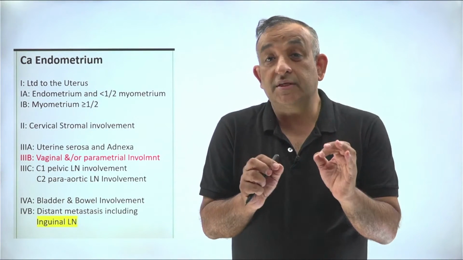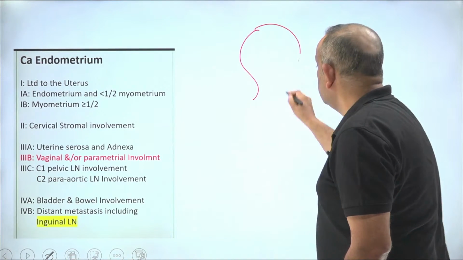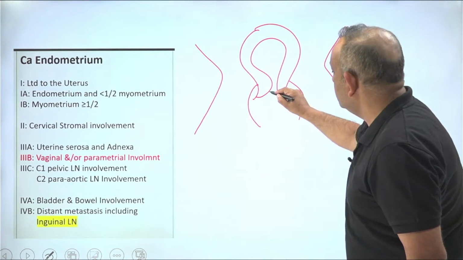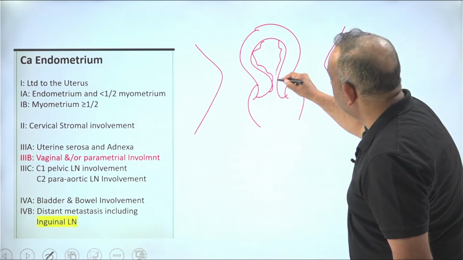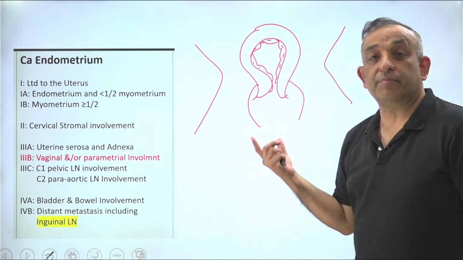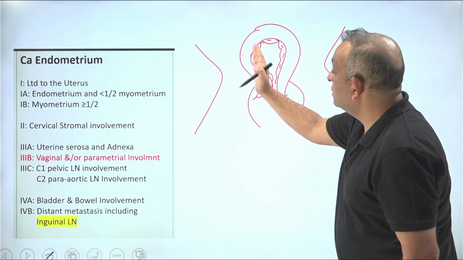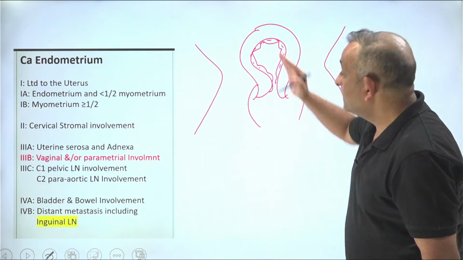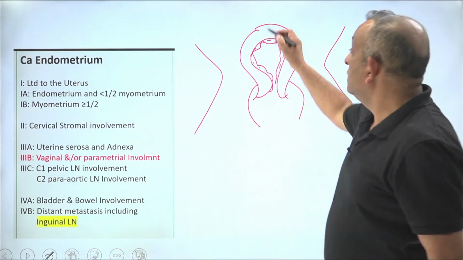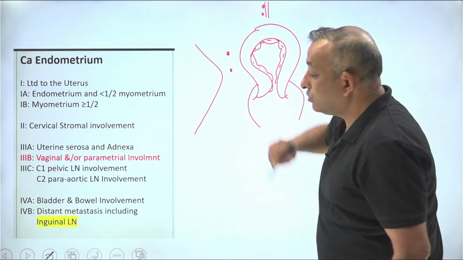Now, if it is CA endometrium, I have to see the stage. It is involving the uterus. So far I know, when I did a biopsy of this endometrium, it is showing me a cancer. Now, I want to know whether it is spreading from the endometrium to the myometrium, or to the parametrium, going to the serosa, going to the vagina, all that I have to know. Whether it is involving the para-aortic lymph nodes and the pelvic lymph nodes, this is also what I have to know.